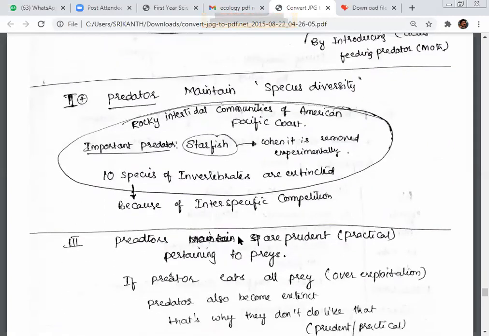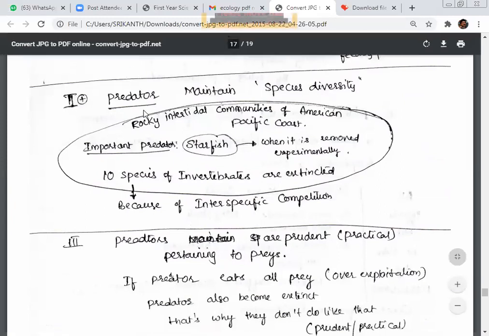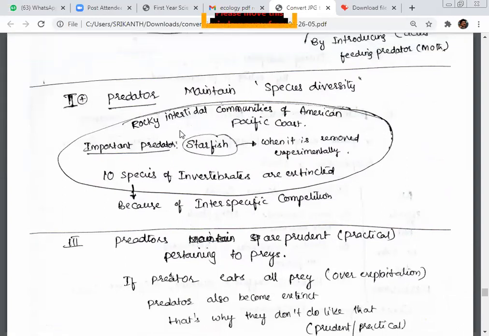Predators maintain species diversity. We have an example here: the rocky intertidal communities of the American Pacific coast. In that, an important predator is the starfish. When it was removed experimentally, 10 species of invertebrates became extinct. Why? Because they fought among themselves due to interspecific competition. So if there is no predator, here the starfish, the species may fight among themselves and become extinct.